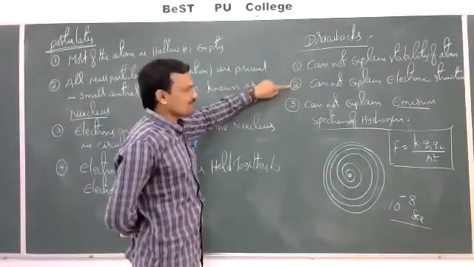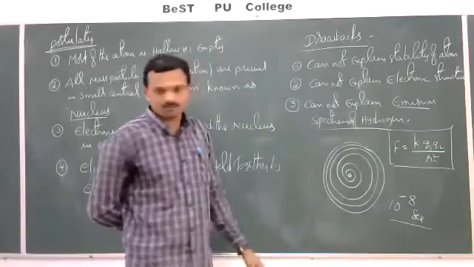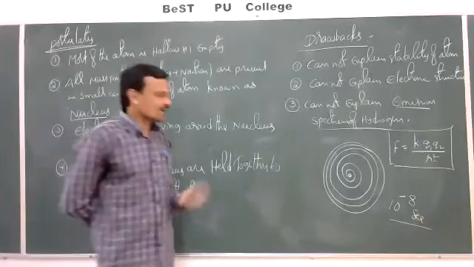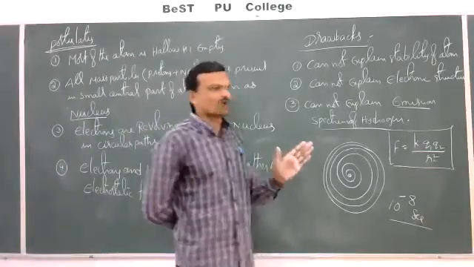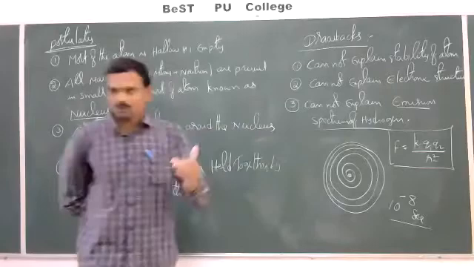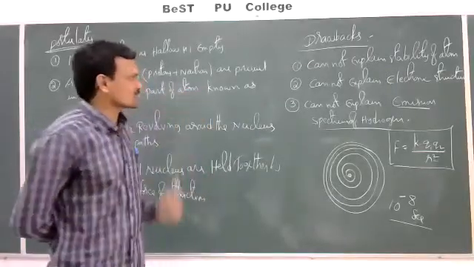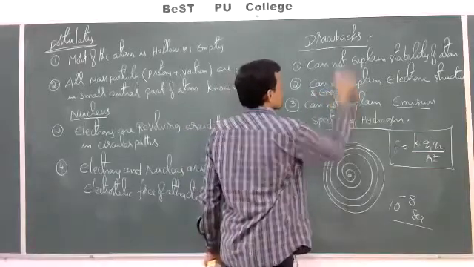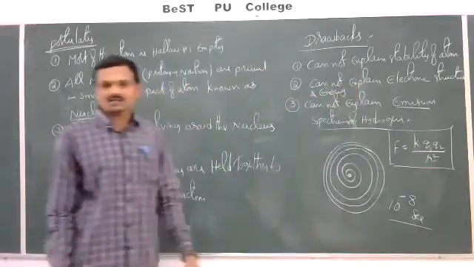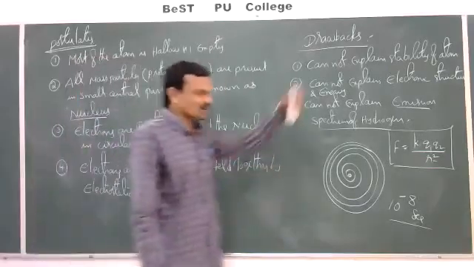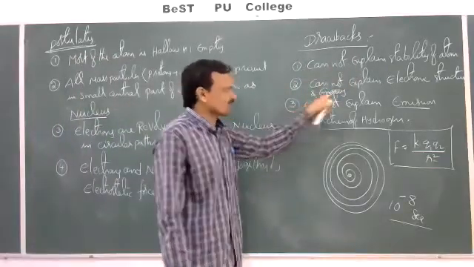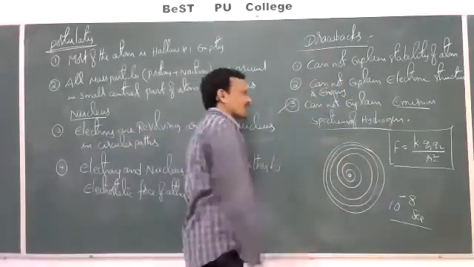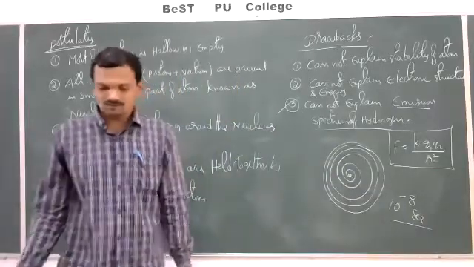This theory cannot explain the electronic structure of the atom, meaning the arrangement of electrons around the nucleus: how the electrons are arranged, how they are revolving, either together or separately, and what about their energies. Different electrons have different energies. That electronic structure as well as electronic energy also cannot be explained by Rutherford. And this theory cannot explain the emission spectrum of hydrogen.